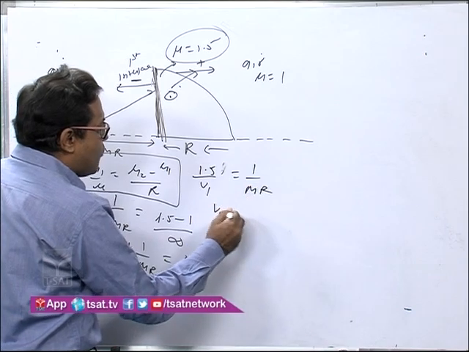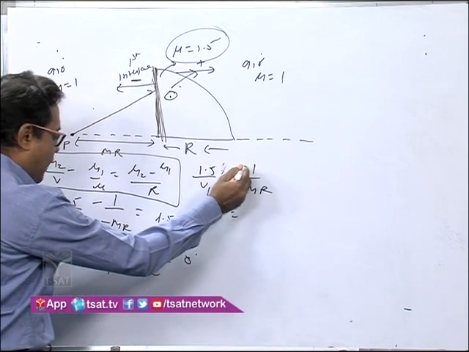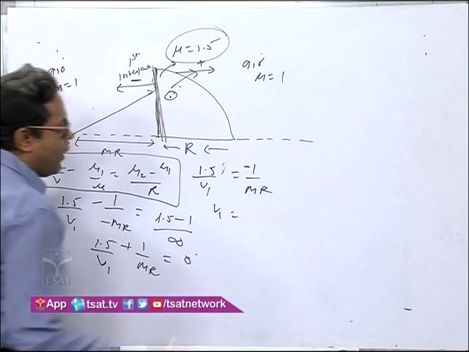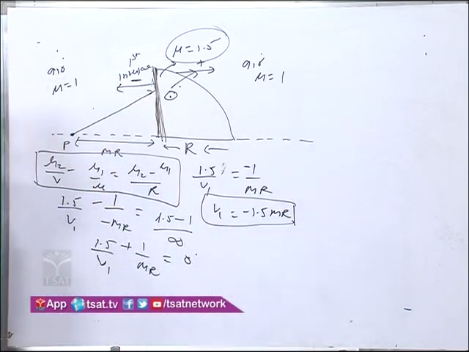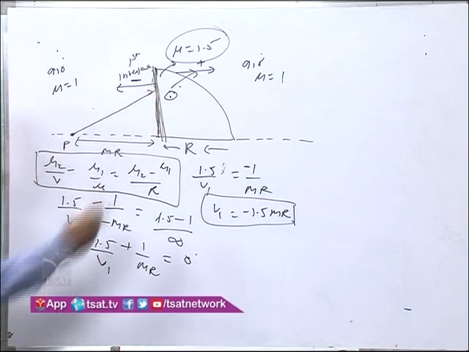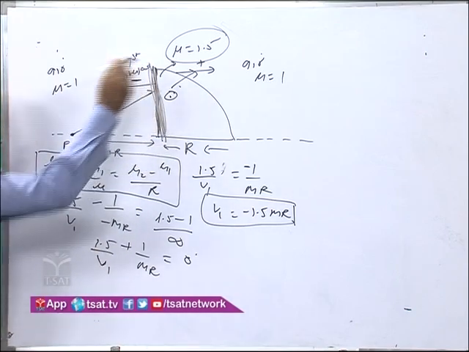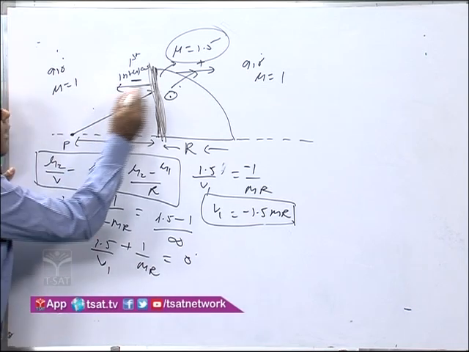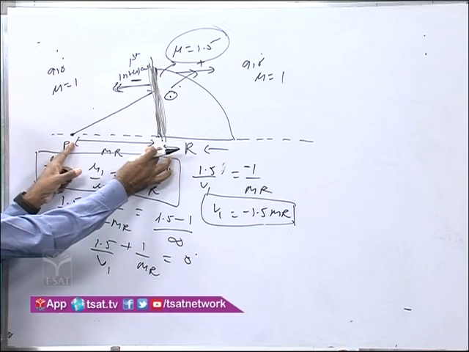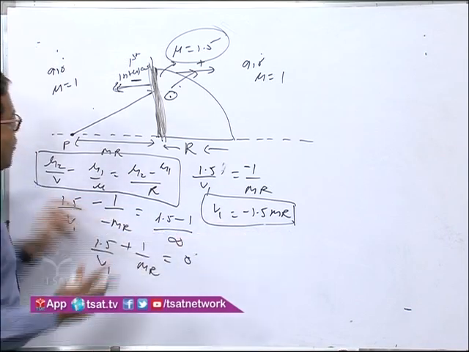or v1 will come out to be minus 1.5 mR. It means that the image formed by this surface is at minus 1.5 mR. Minus sign means toward this side. From here the distance is mR, so 1.5 mR will be somewhat more.